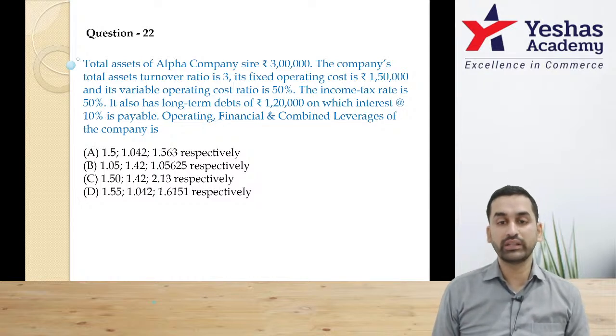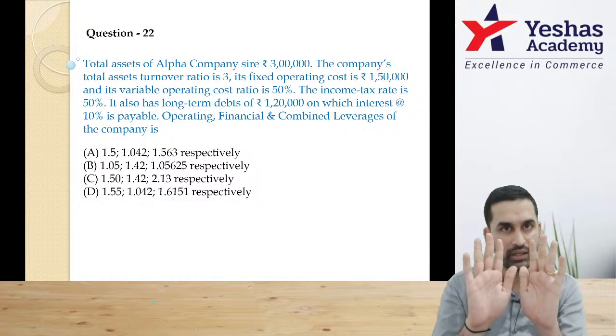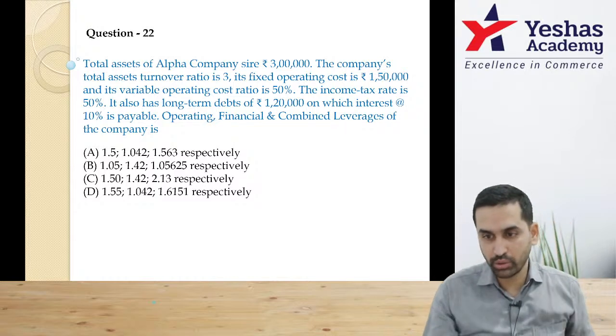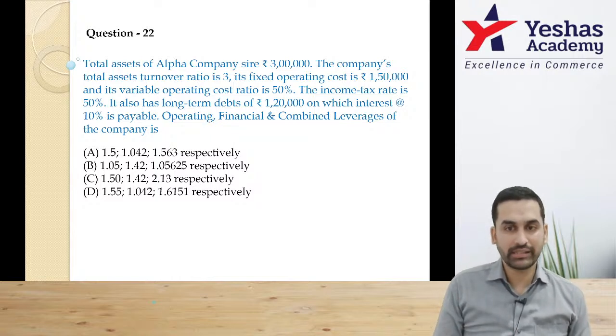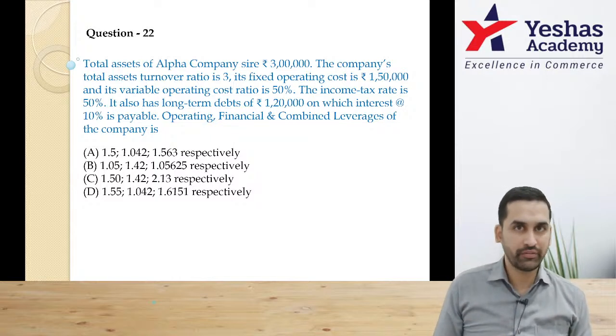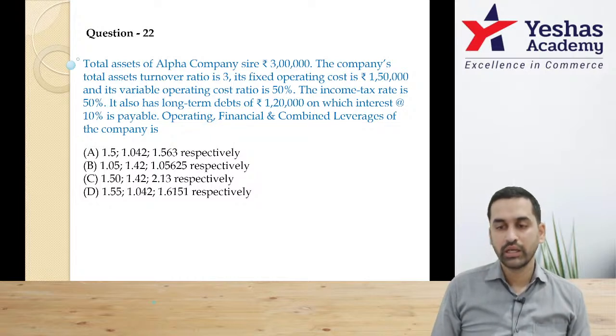Guys, I am doing without a calculator. See here, both my hands are free. You should be able to do it faster than me. 3 lakh into 3, 9 lakh sales. 50% variable cost 4.5. So contribution is 4.5 lakh minus 1.5 lakh fixed cost. Therefore, EBIT 3 lakh. Am I correct?